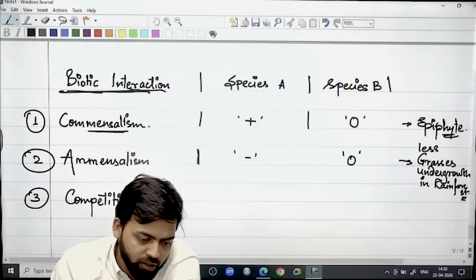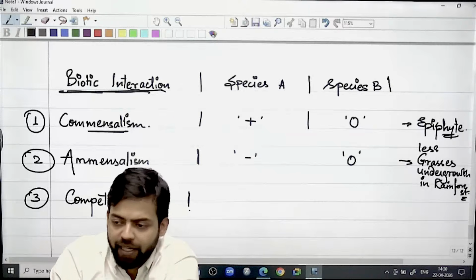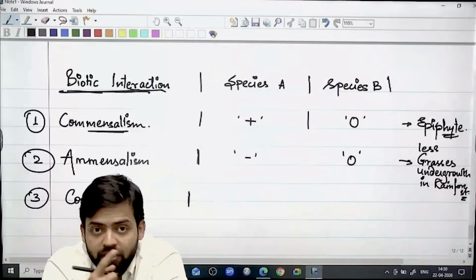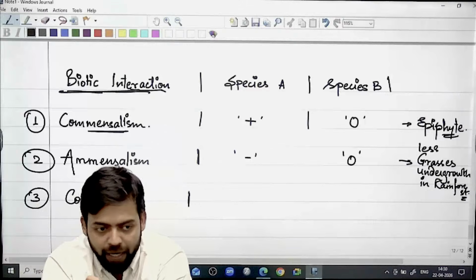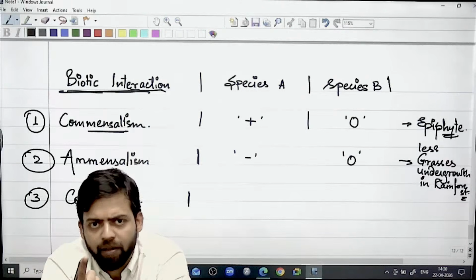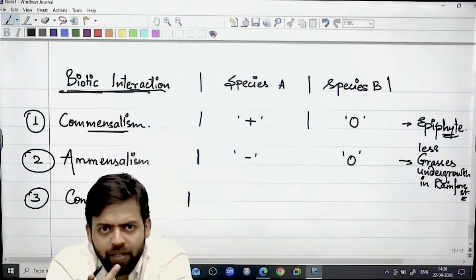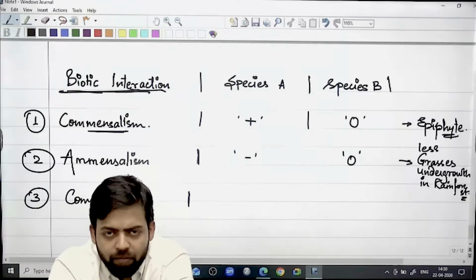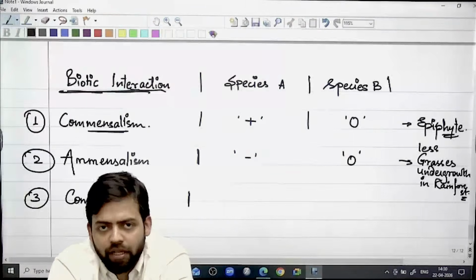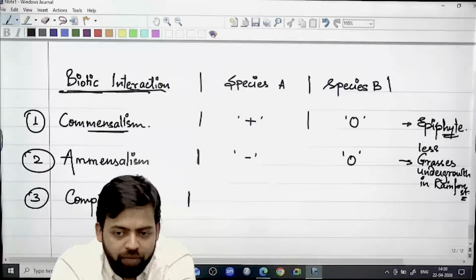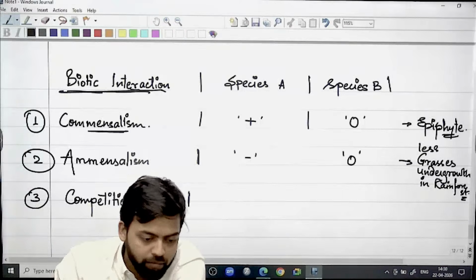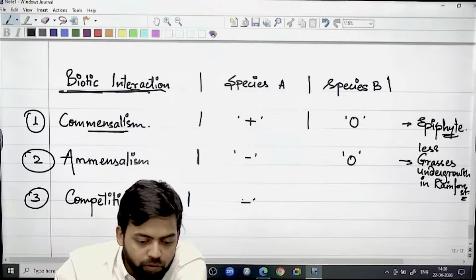Then there can be competition, and I think we have already discussed this. For example, when two species are fighting for one ecological niche, both will get negatively impacted. Although in case of competition there will be one winner, one loser. You will say that in competition, everybody wins. There is going to be one win, one lose, right? But in case of environment, both will lose something.